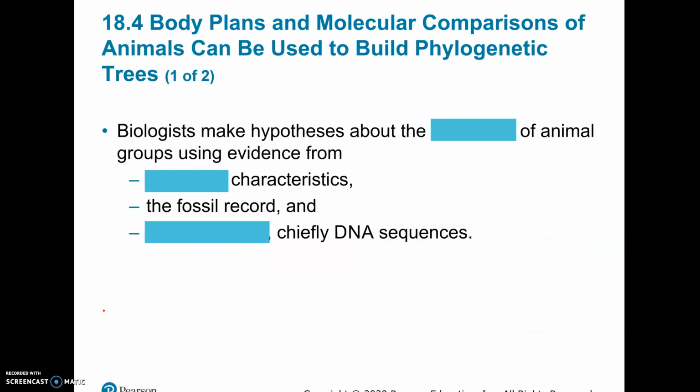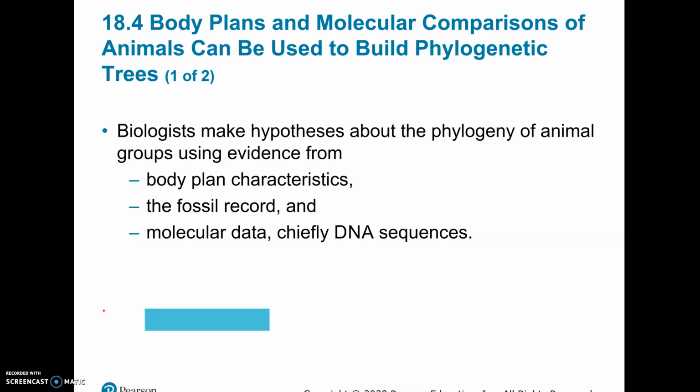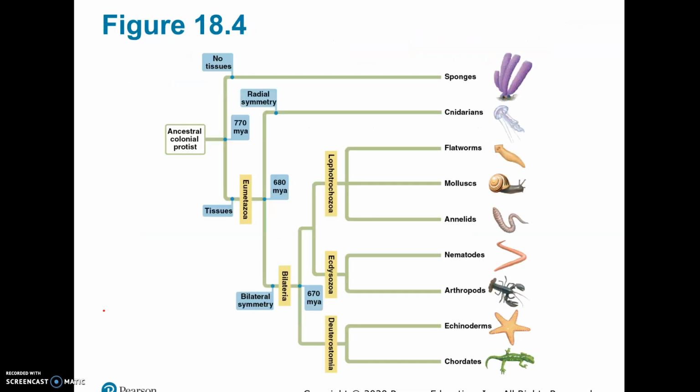Okay, so moving on. This is how we build our phylogenetic trees, the phylogeny, or the evidence that supports an evolutionary development. We use their body plan characteristics, we use the fossil record, when did these organisms live, because remember our current trees are built on evolution evidence, not just on what we look like. If we look like some other organism, we don't put us related to them. We do it based on evolution. So we do it based on molecular data, like DNA sequences. We look at fossils, when did they live? We look at the body plan. We look at the embryology, all of that evidence we talked about in a previous chapter.